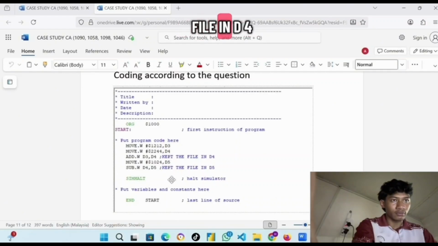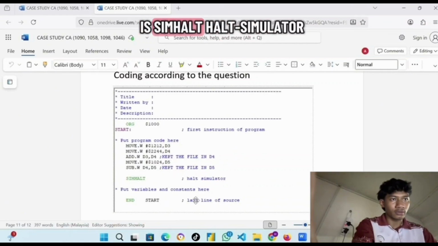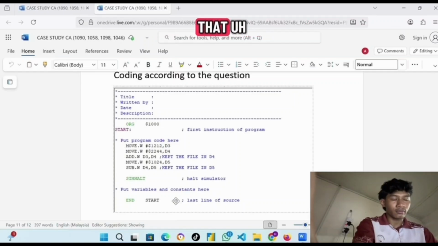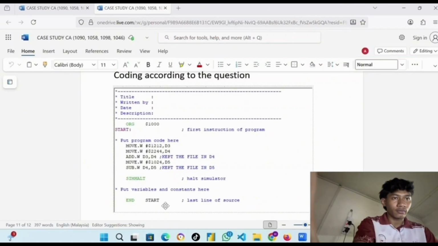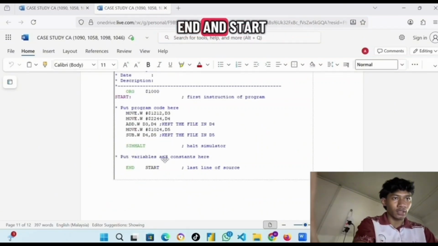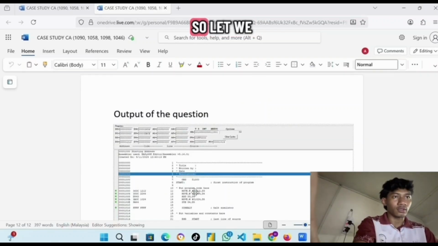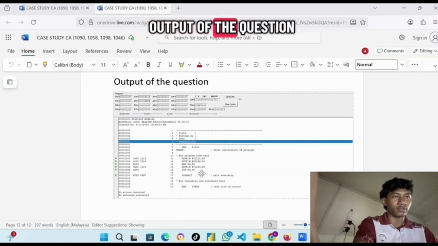Then the file in D4 and the file in D5. This is the halt simulator, which stops the program after it completes the output. So this is END START, the last line of the source. So let me move to the output of the question.